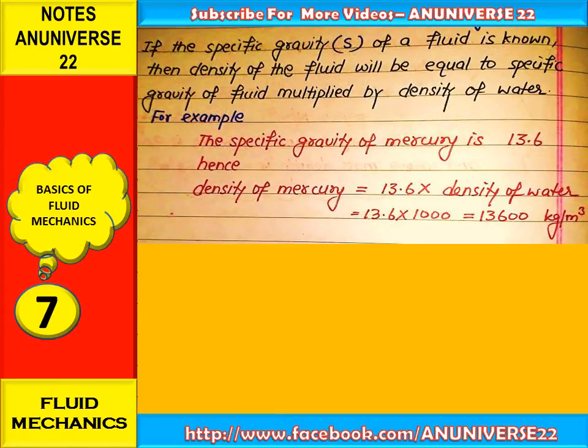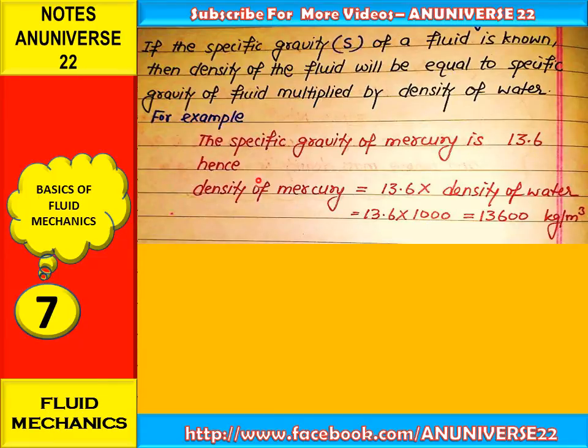So if the specific gravity, that is capital S, of a fluid is known, then the density of the fluid will be equal to the specific gravity of the fluid multiplied by the density of water. For example, the specific gravity of mercury is 13.6.